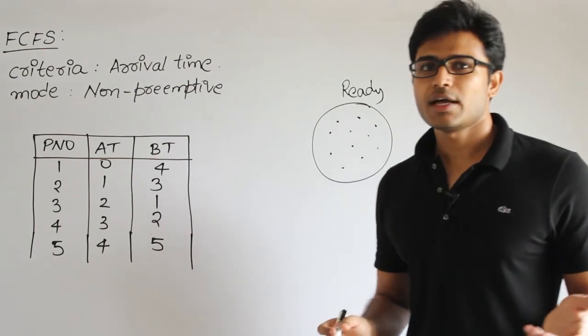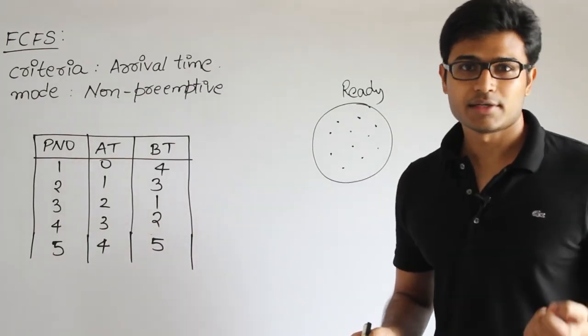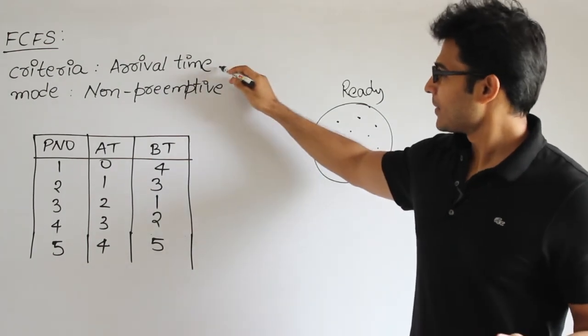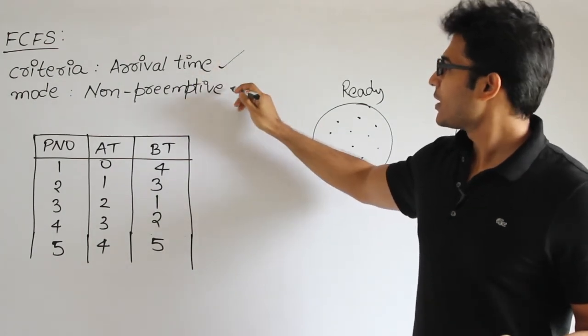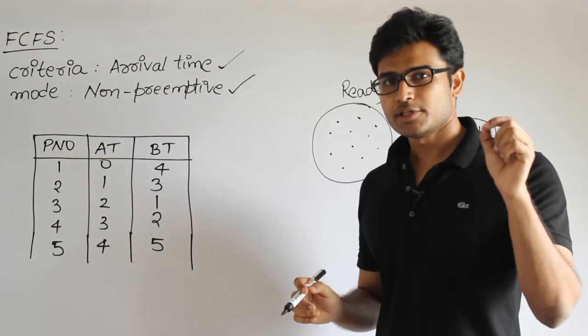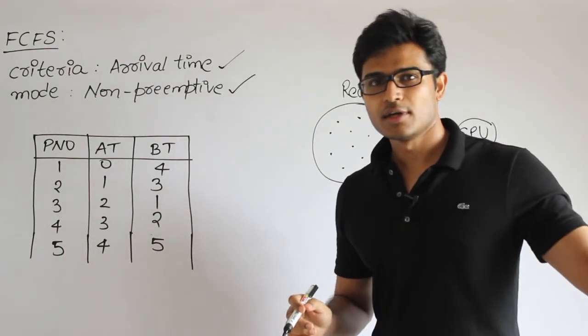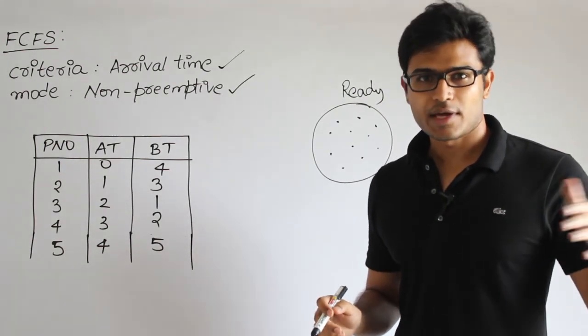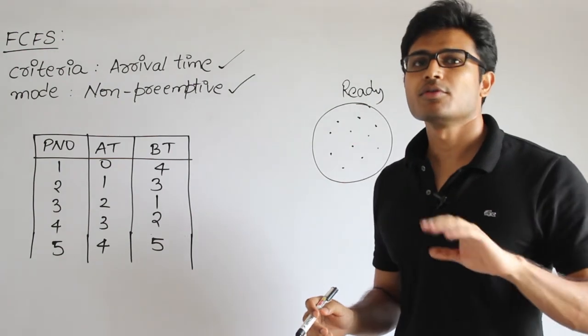It is very simple and easy to implement, and it is practical. Arrival time is used, and the mode is non-preemptive. Non-preemptive means once you choose a job and give it to the CPU, it will finish. Until it gets finished, we are not going to remove it.